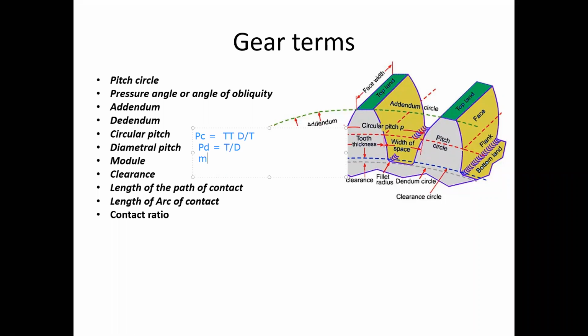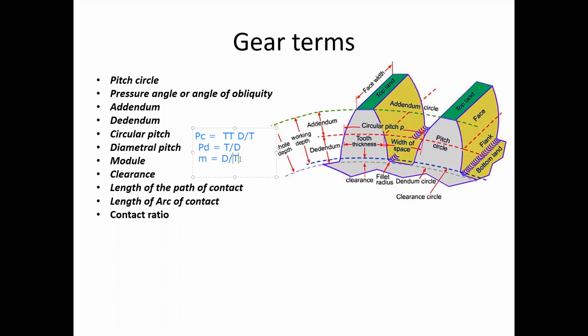Now going to see the module. Module is represented with small m, that equals the ratio of pitch circle diameter to the number of teeth on the gear wheel. So that is our module. Those are the things there.